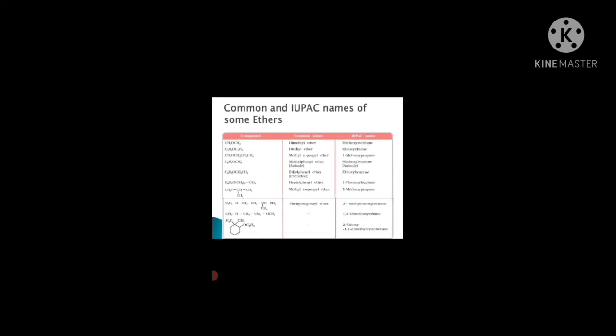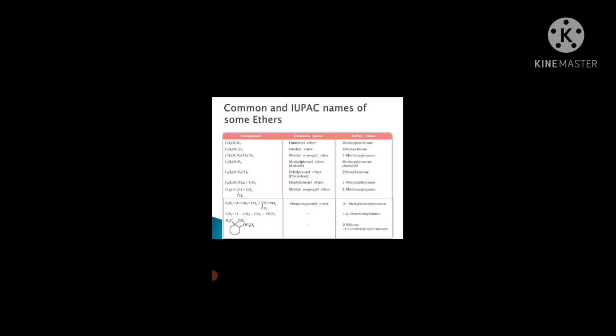The common names of the ethers are derived from the names of the alkyl or aryl groups written as separate words in alphabetical order and adding the word ether at the end. For example, we will write ethyl methyl ether. This is the table for their common names and IUPAC names.